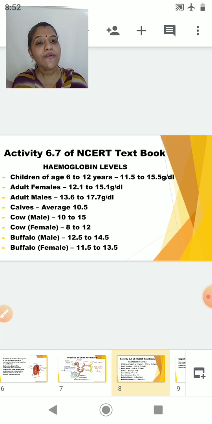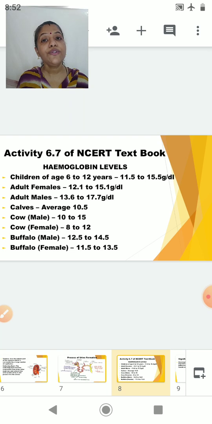In a male cow, it is 10 to 15. In a female cow, it is 8 to 12. In a male buffalo, it is 12.5 to 14.5, and in a female buffalo, it is 11.5 to 13.5. So this is the normal hemoglobin level in human beings and the cow family.